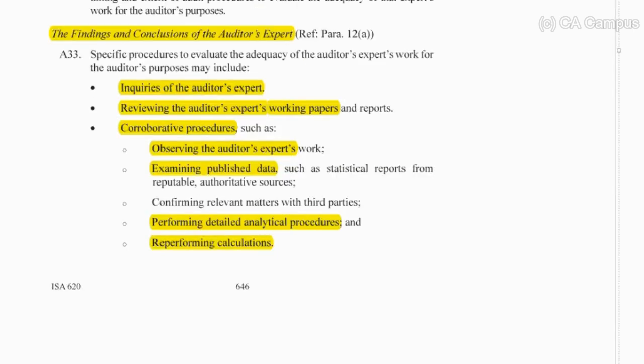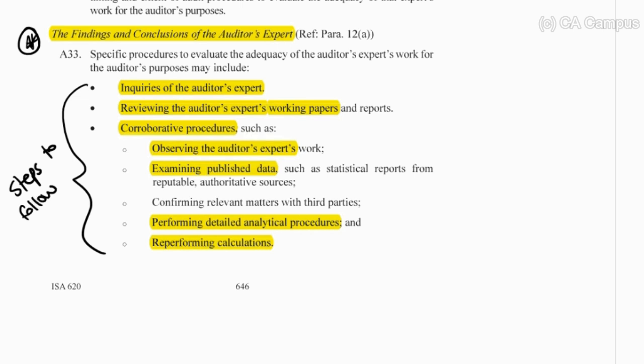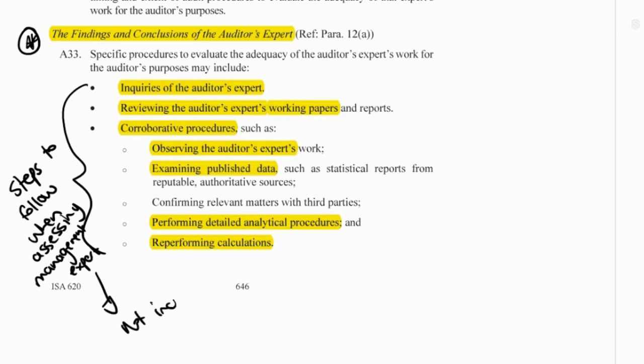And here is a nice list of procedures to do. Guys, these are all relevant steps to perform when you are assessing a management expert. They were not included in detail in ISA 500, but they are here and they are relevant. So when assessing an expert, turn to A33 of ISA 620 for all the work.